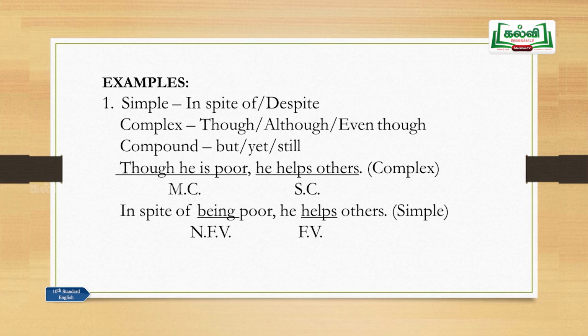How is this sentence changed into a simple sentence? Look at it now. Though he is poor, it is a subordinate clause. Now you should remove the finite verb and change it into a non-finite verb. So what will happen? The clause will become a phrase. In spite of being poor. Here I have changed the finite verb into being, a non-finite verb. Though he is poor is a clause, and in spite of being poor is a phrase. So when you change a clause into a phrase by changing a finite verb into a non-finite verb, it becomes a simple sentence: In spite of being poor, he helps others.